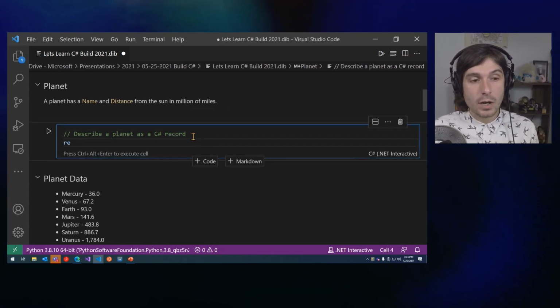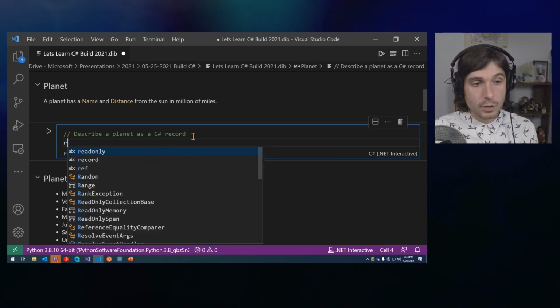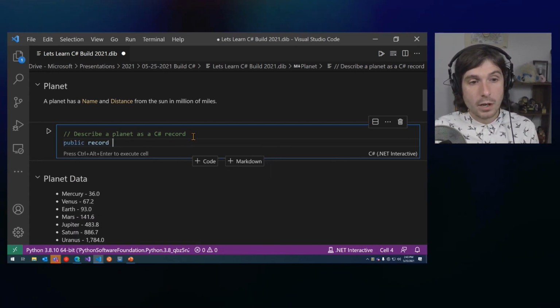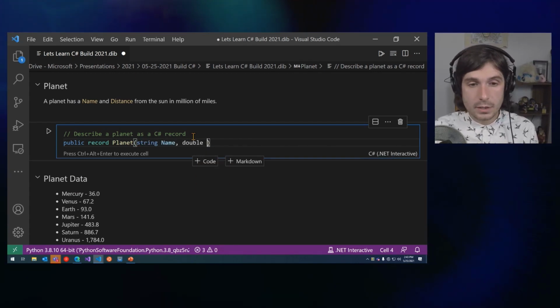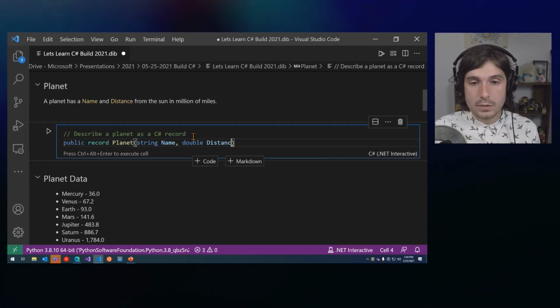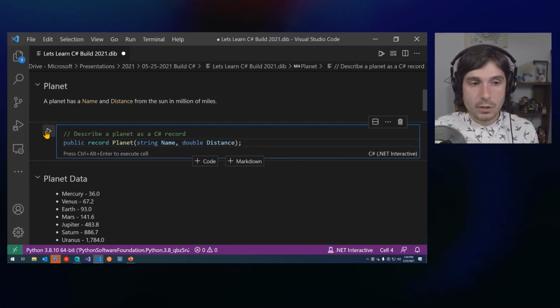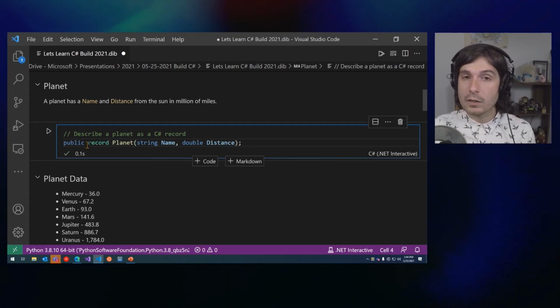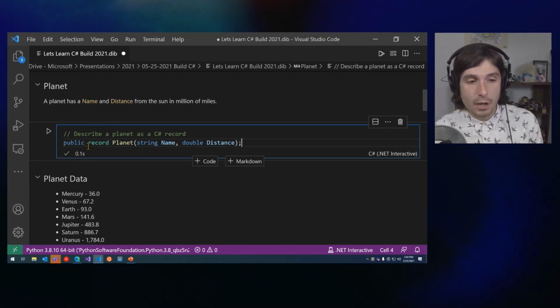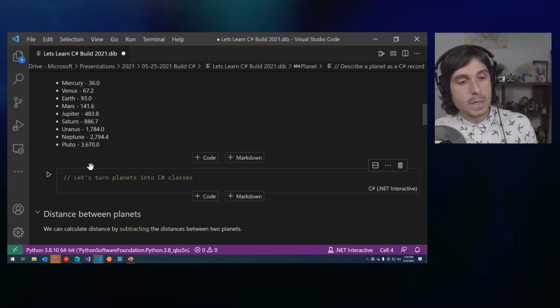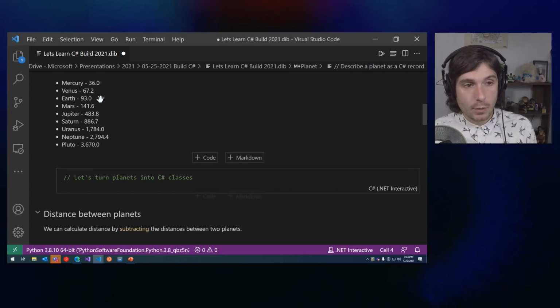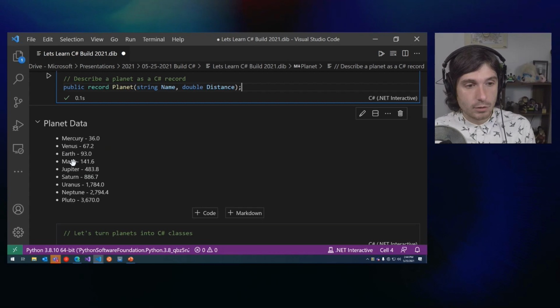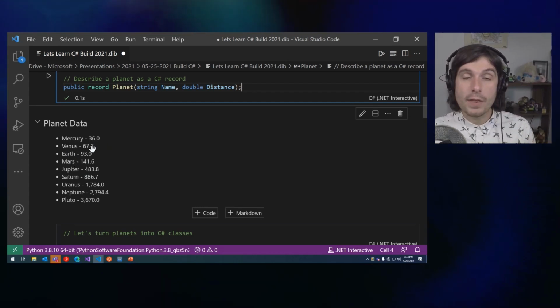So I'm going to say public record Planet, and I'm going to say string Name, and we'll use a double here, which is just like a decimal, for Distance. And that's it. With just that single line of code, I now have my record that I can create new objects of. So let's go ahead and do that. Down here, we're going to create these planets that we have here, Mercury and Venus and Earth and Mars. This is how far away they are from the sun.